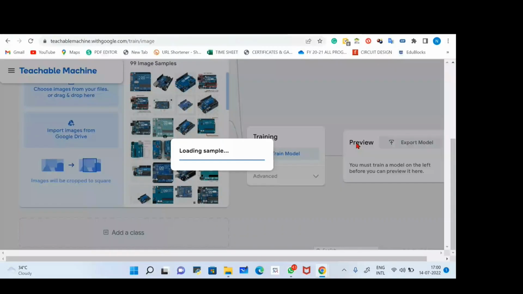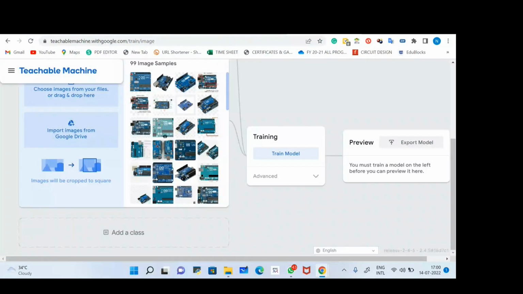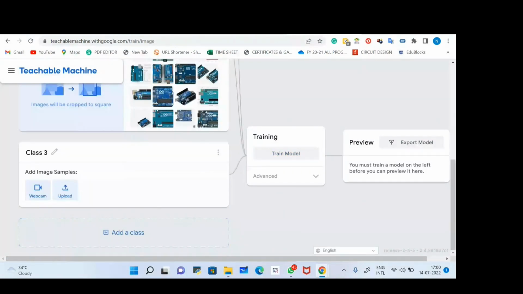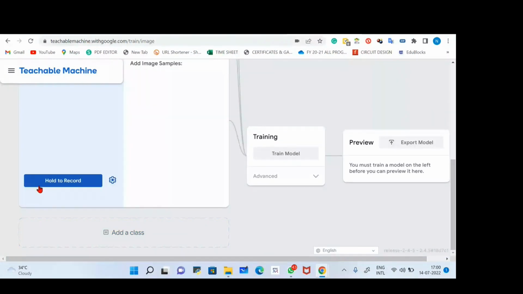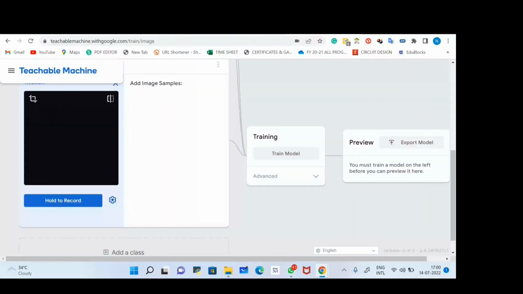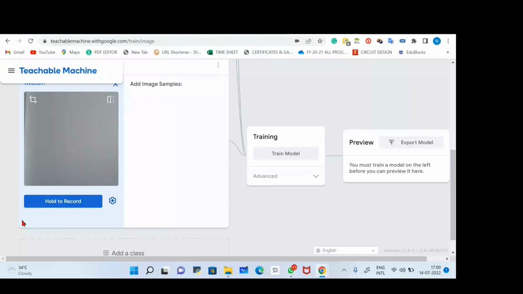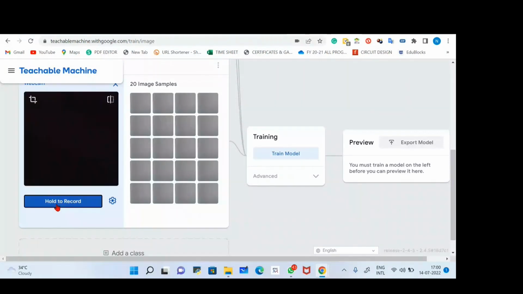Again, I'm using the third option, that is empty, and I'm using my webcam to click some pictures of an empty wall. So I'm clicking on the hold button. I'm recording some empty screen. Now time for training the model. I have uploaded all the images.